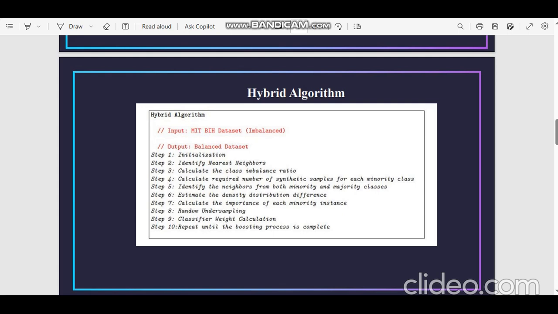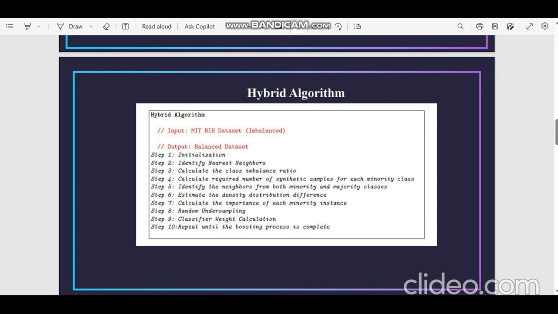And after that, we can calculate the class imbalance ratio. That is the third step. Here we have to find out the ratio of the class imbalance, meaning the number of majority class instances to the minority class. And the next step is neighbor selection, where we estimate the density distribution differences. That is the sixth step. In the sixth step, we calculate the density distribution difference between the minority class instances and their neighbors.